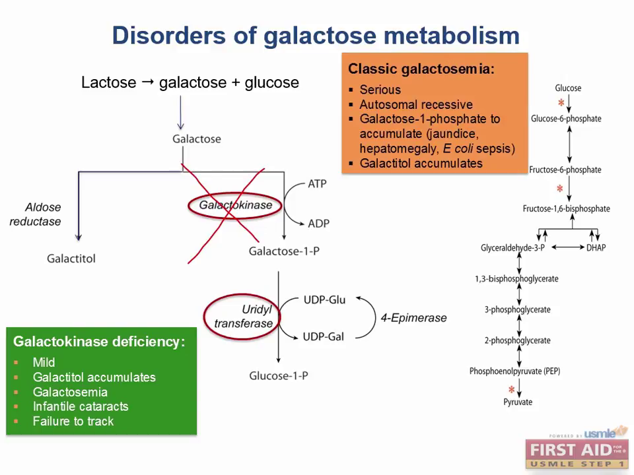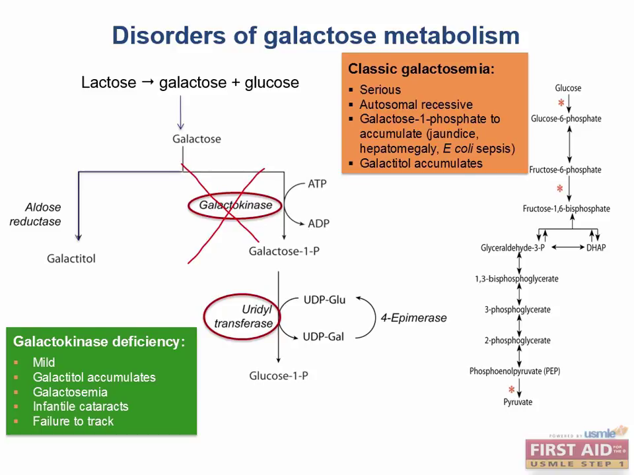Now, classic galactosemia is a more serious autosomal recessive deficiency of galactose 1-phosphate uridyl transferase. A deficiency of galactose 1-phosphate uridyl transferase causes galactose 1-phosphate and galactitol to accumulate inside of cells, causing some of the same effects as galactokinase deficiency, such as infantile cataracts, in addition to some new signs due to the galactose 1-phosphate accumulation, such as jaundice and hepatomegaly.